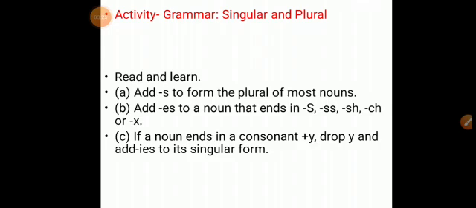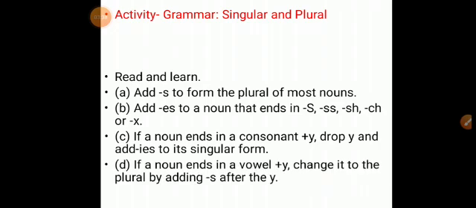Sometimes some words ending in o take only s in their plural form. Sometimes some words end in o. If we want to make them plural, sometimes we will add only s to make the plural form. For example, piano, pianos, ox, oxen.